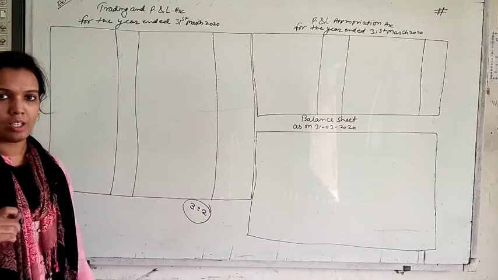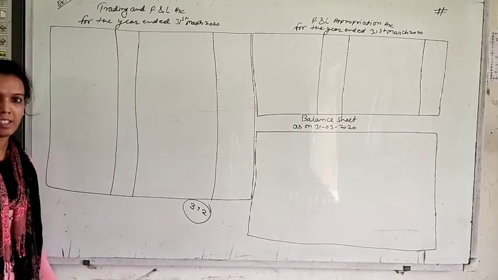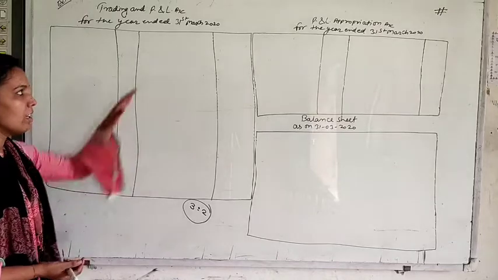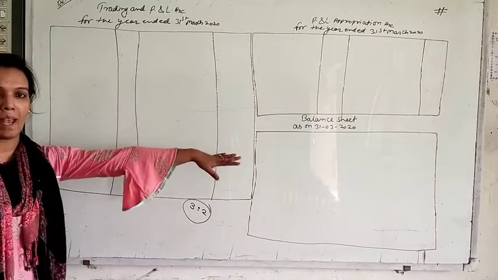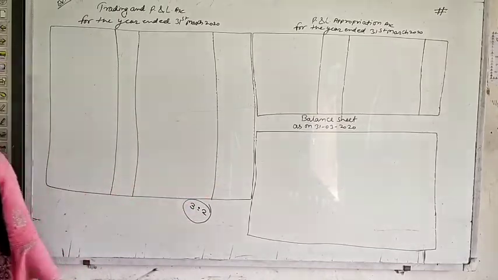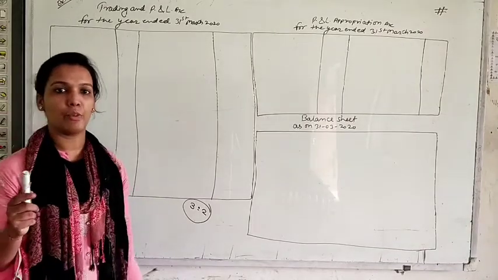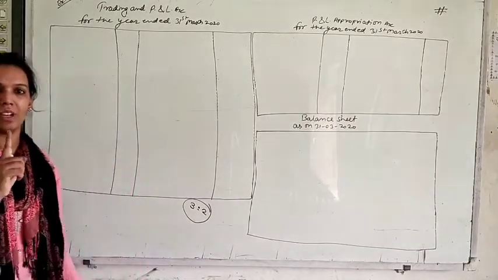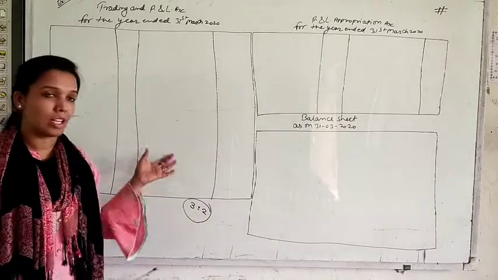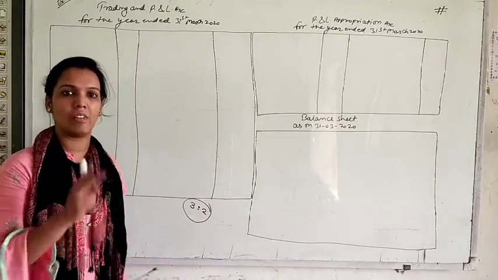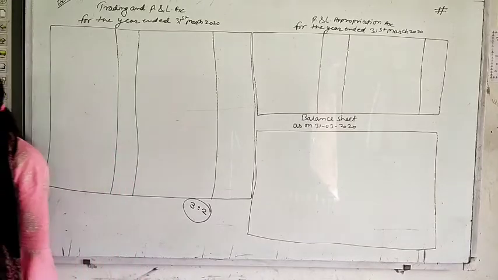Closing stock affects two places, the trading account and the balance sheet. And one more thing you already know: whatever information is in the trial balance affects only one place, but whatever additional information is there affects two places.